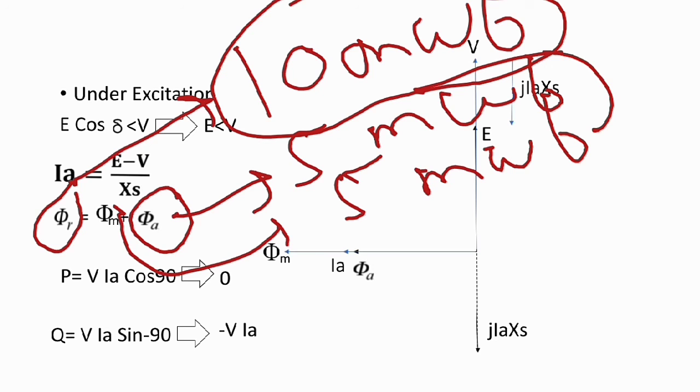To achieve 10 milliweb we will have to add armature flux, not subtract it, in case of under excitation. In case of over excitation, the value of main field flux is more compared to the resultant flux. So in that case we will have to oppose it and reduce that main field flux. So we are talking about the demagnetization effect there. Through this way, one more thing I have also explained here.